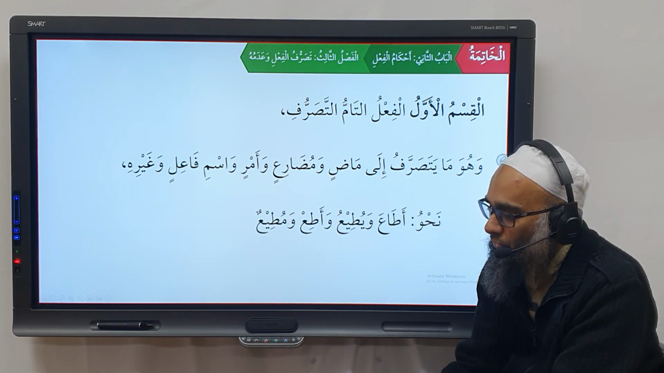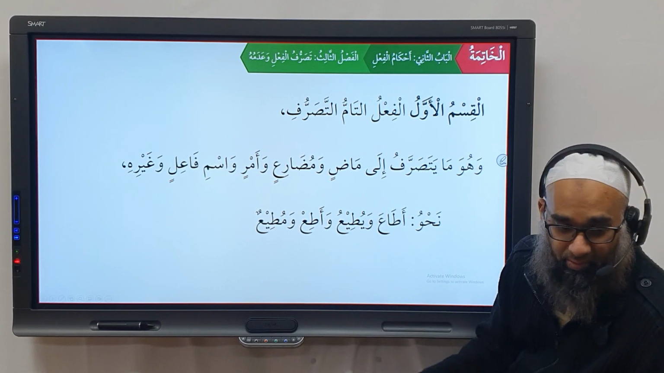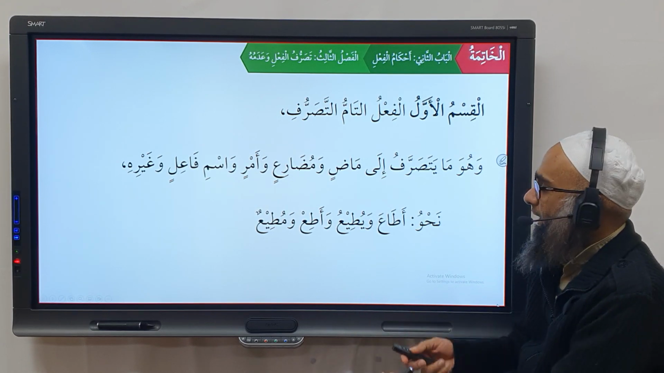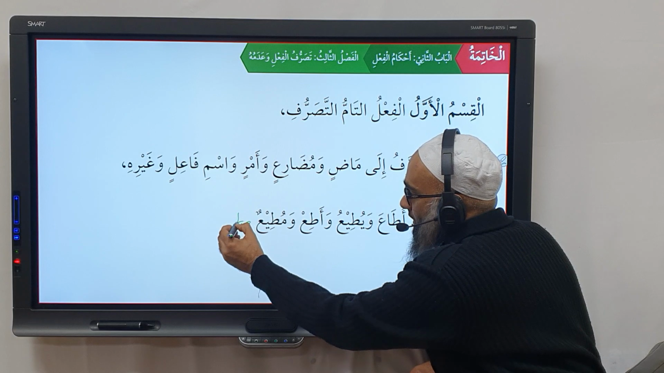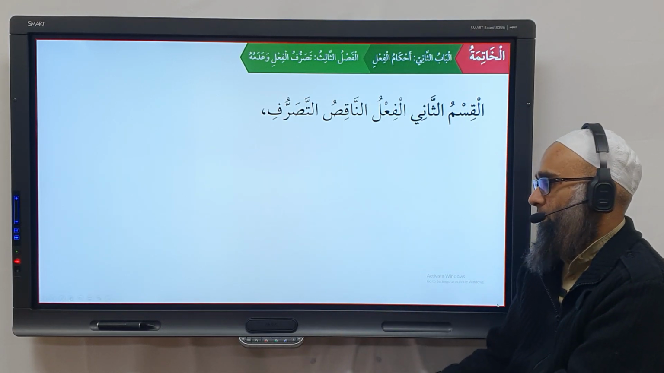Nahu ata'a, yuti'u, ati' muti'un. You can also add muta'un if you wanted to. Muta'un, thamma, amin. Okay, it has all the muti'un. You have muta'un as well. It conjugates fully. And majority of the Arabic verbs are like this.